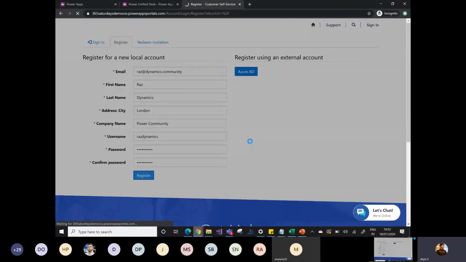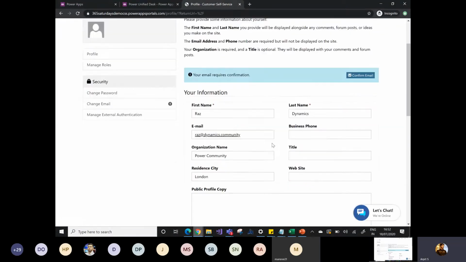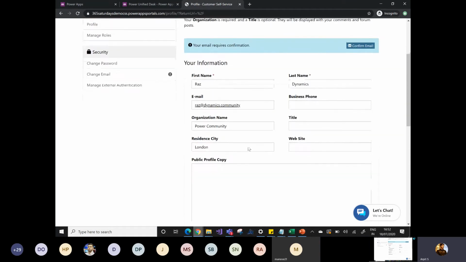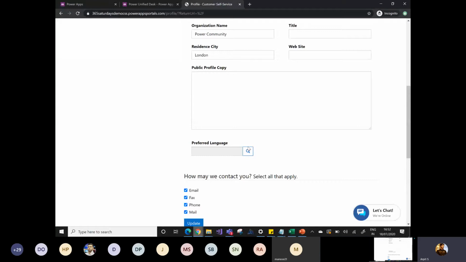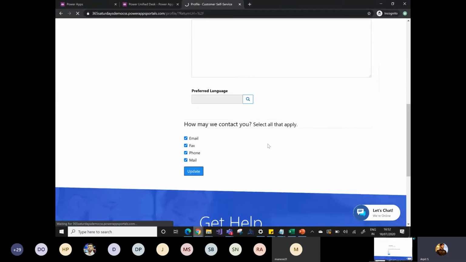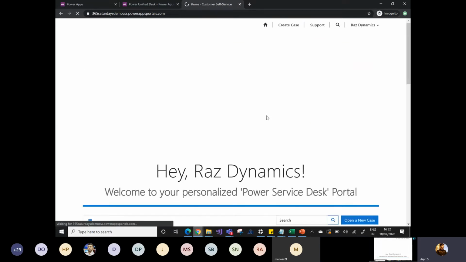As soon as I register, I will be redirected to the profile page, where if I want to provide some further details, I can simply update that in my profile. So you can see here all the information that I provided on the register page has got auto-populated here. And if I want to update some other things, I can update that, and I will click on update. As soon as Raz updates that profile, he will be redirected to the home page.